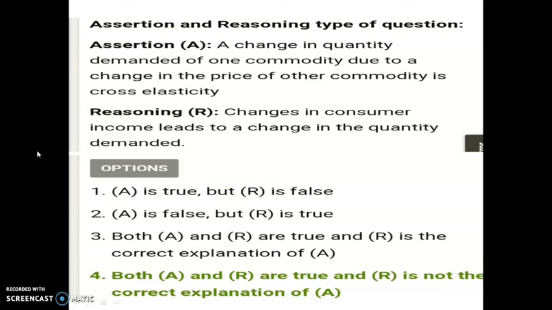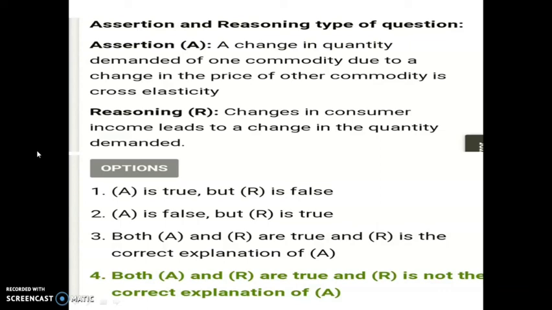It is true. That is, a change in quantity demanded of one commodity due to a change in the price of another commodity is cross elasticity. So this is a true statement, and there is a reason: a change in consumer income leads to a change in the quantity demanded.